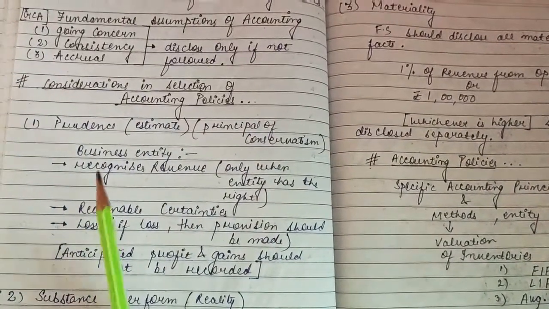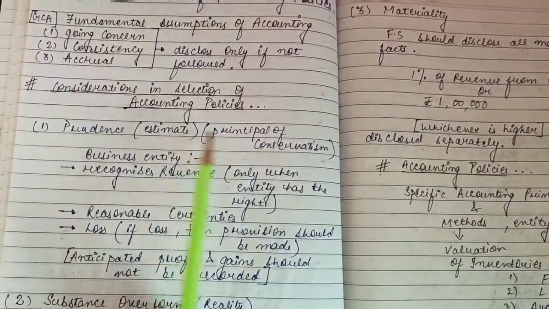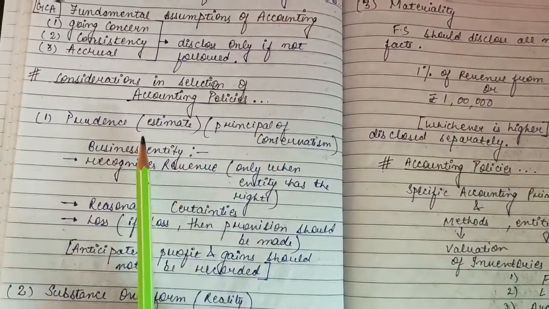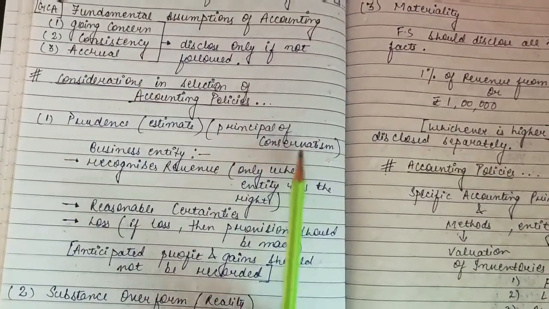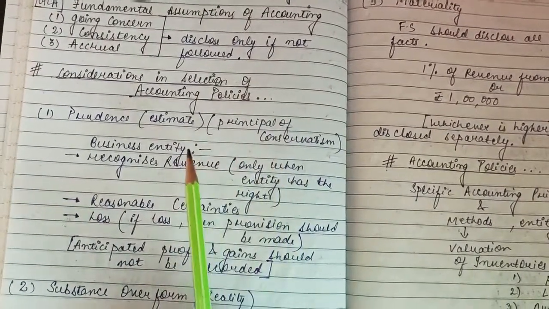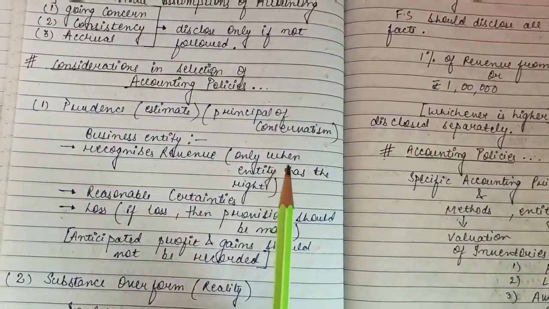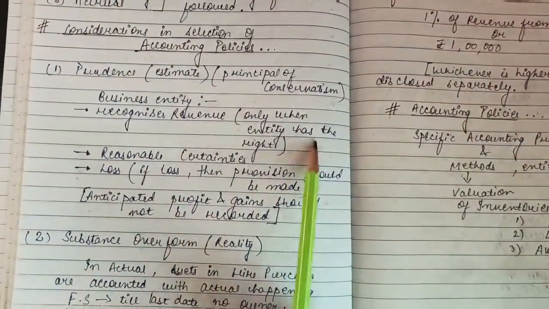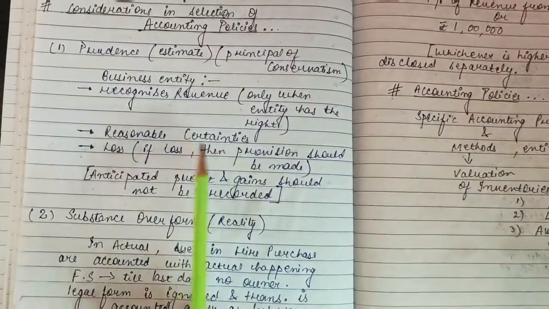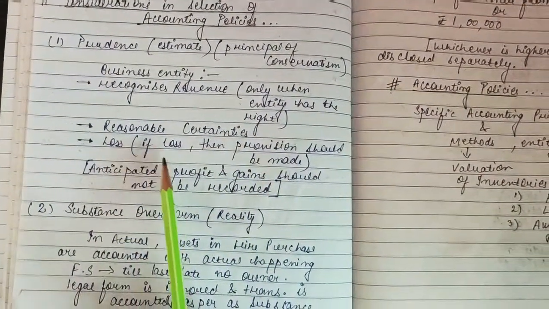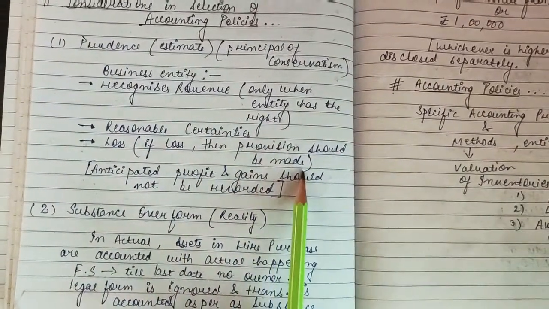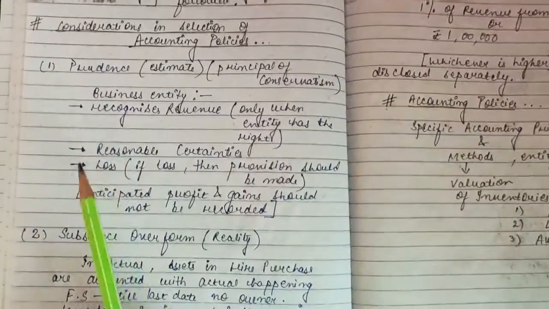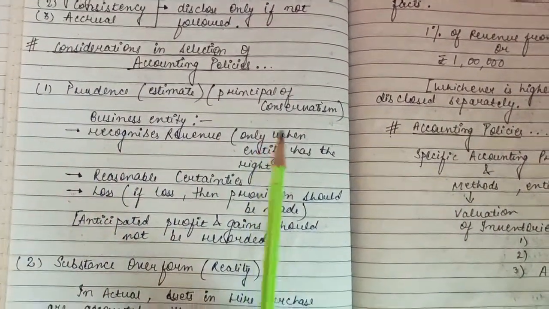Now next comes, what are the considerations in selection of accounting policies. Okay, so the first one is prudence, that is estimation. So prudence is a principle of conservatism, that is all anticipated losses are to be recognized and all anticipated profit is to be ignored. So the business entity recognizes revenue only when the entity has the right to do so and it has reasonable certainty to do so, and if loss is there, then the provision will be made. So anticipated profit and gain should not be recorded. So this was all about prudence, that is the principle of conservatism.